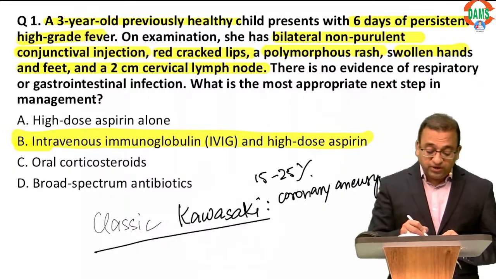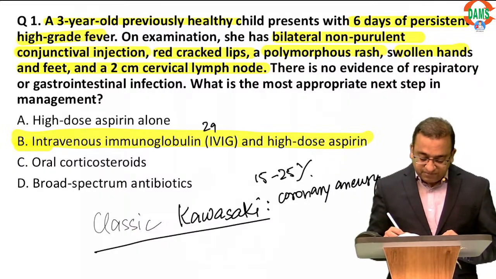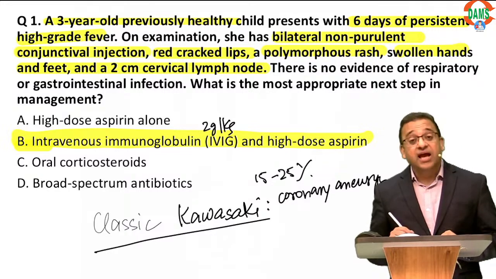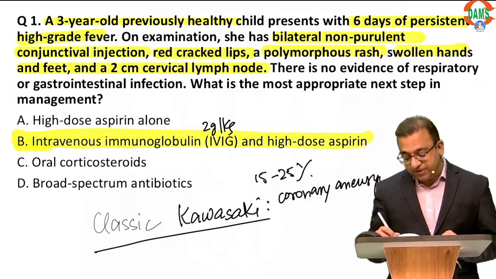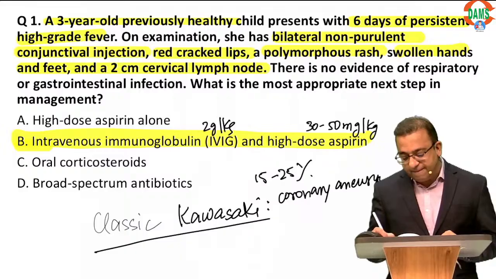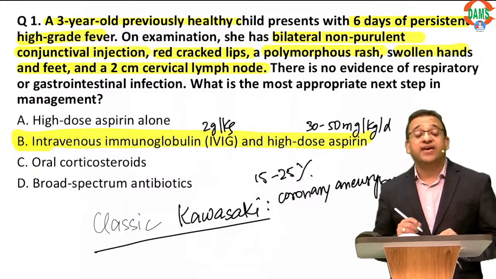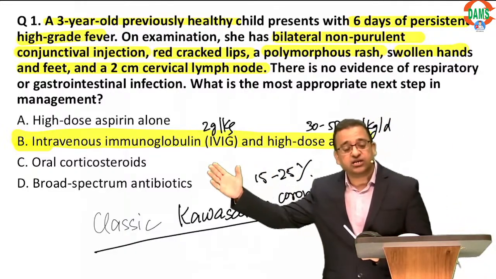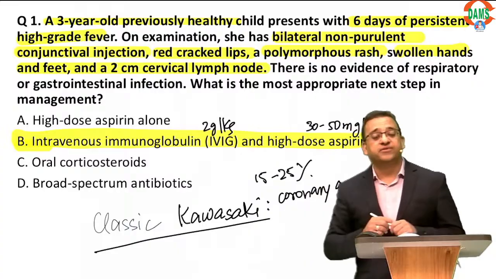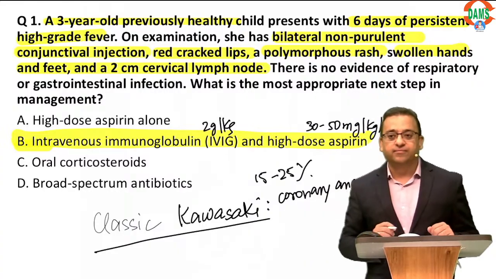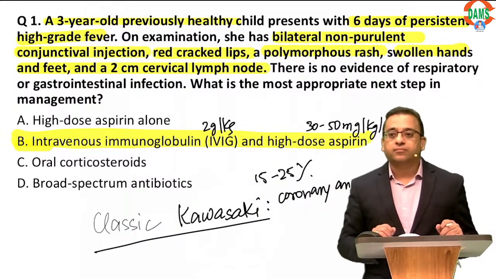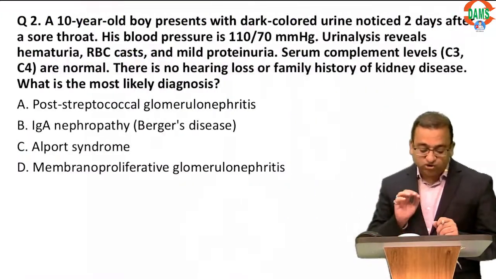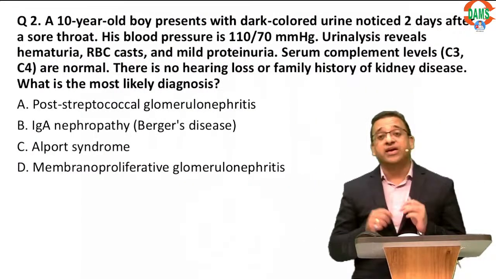So most important is IVIG, 2 grams per kg, and we give aspirin according to OPGI textbook 30 to 50 milligram per kg per day till the child is afebrile for 48 hours. So by giving this IVIG, the risk of aneurysms reduces to 4 to 5%.